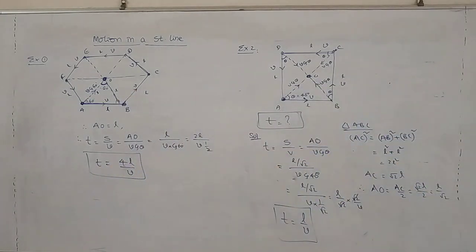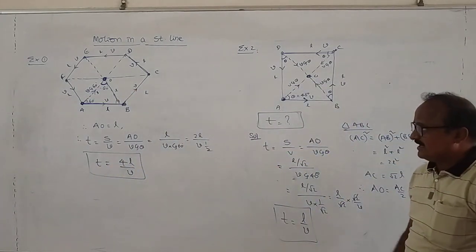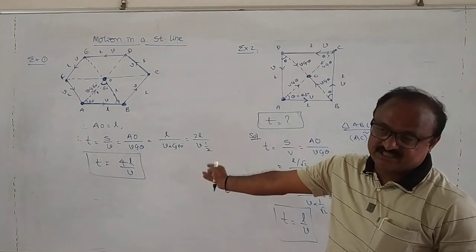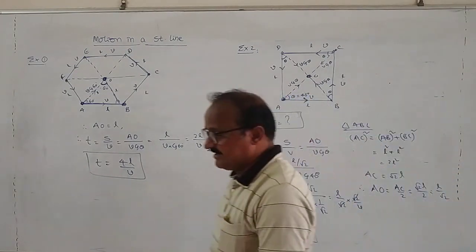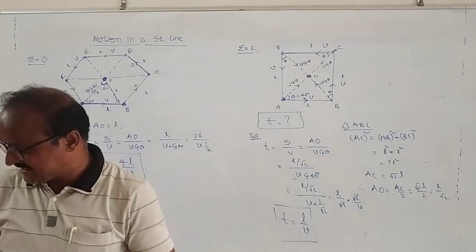In case of a square, time taken T is equal to L by V. And again in case of a triangle, I will discuss this later. Okay, right.